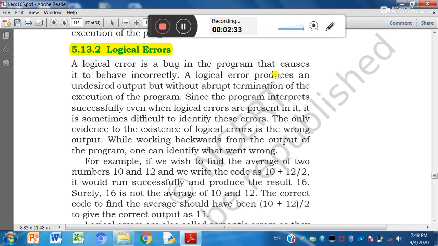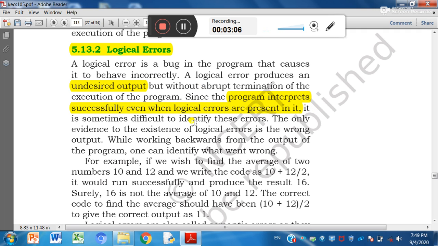A logical error produces an undesirable or undesired output, but without abrupt termination of execution of the program. Means program will execute, but we will get undesired output, since the program interprets successfully even when logical errors are present in it, right? So here program interprets successfully, but there may be some logical error.